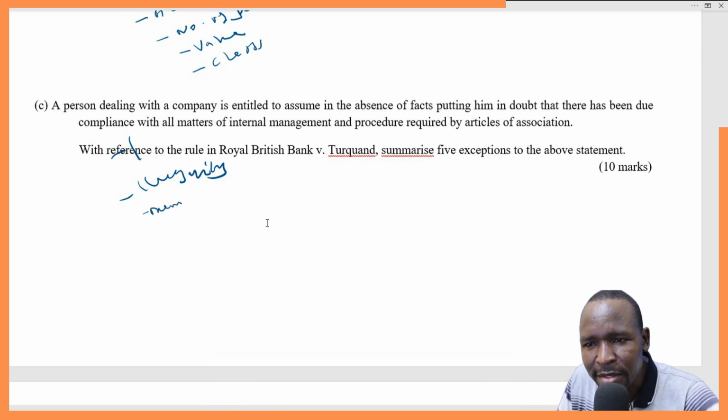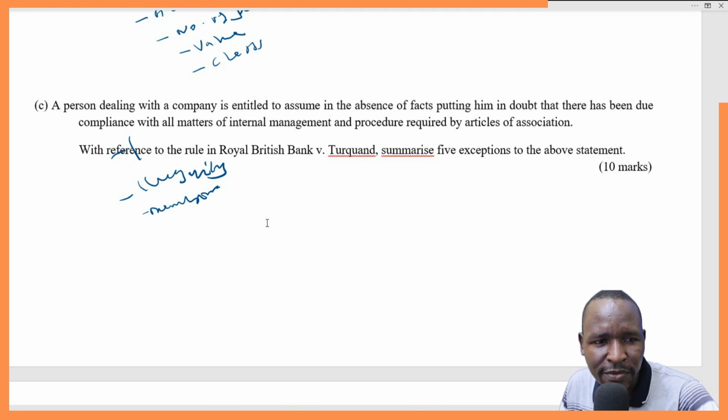And another exception is when you are a member. It means you are an insider. You are supposed to know what is going on within the company. So for an insider or a member, again, this doctrine does not apply.